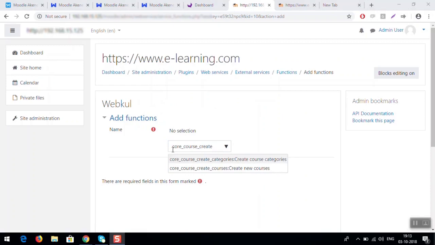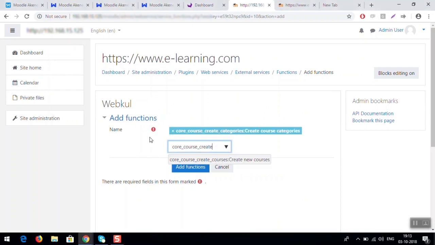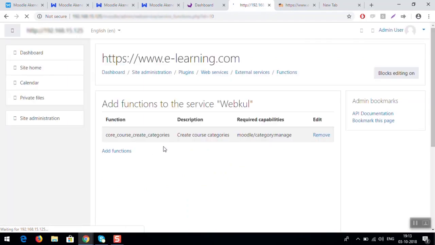Here you have to enter the name like this, and you have to select core course create categories. Then you have to add function. The function is successfully added in your external service.